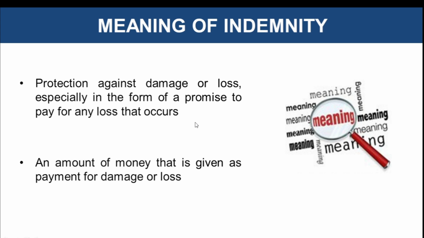Now the best example to understand indemnity is the insurance contract. So what exactly happens if you are taking any insurance policy? When you are taking an insurance policy, the insurance company or the insurer promises you that in case any particular uncertain event occurs and there is a financial loss, the insurance company or the insurer will be providing you a lump sum amount which would be covering your financial loss.